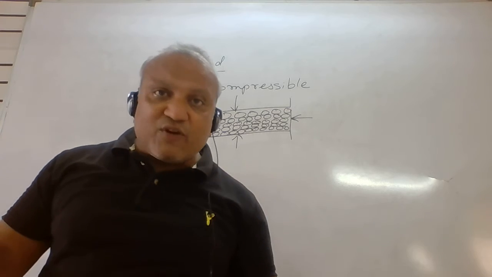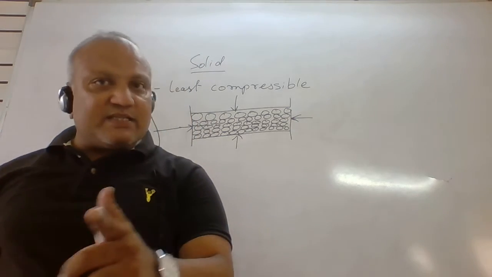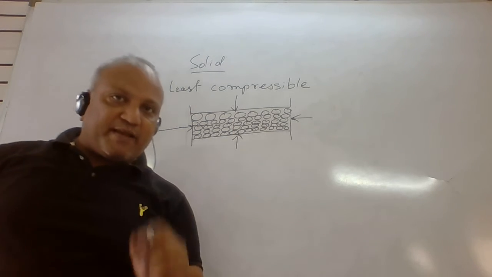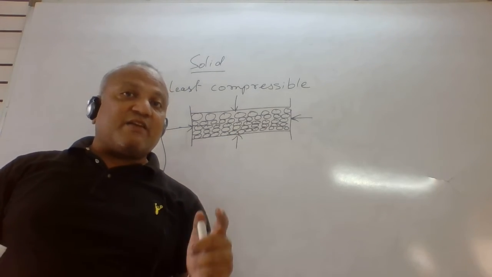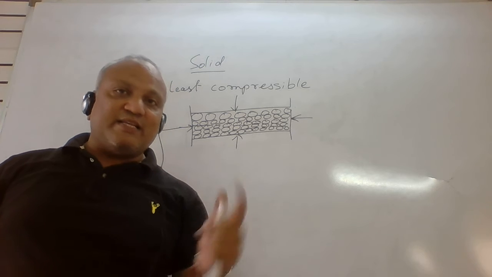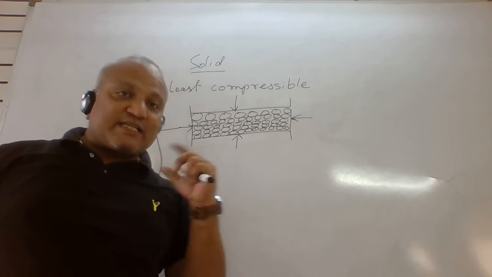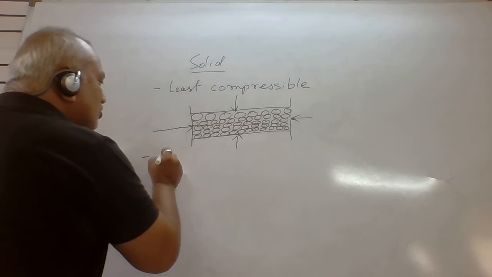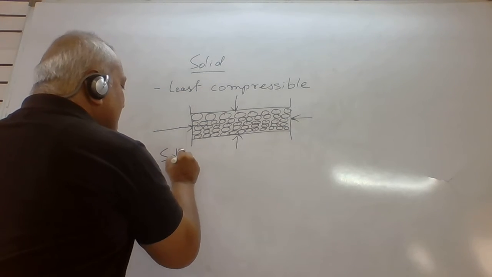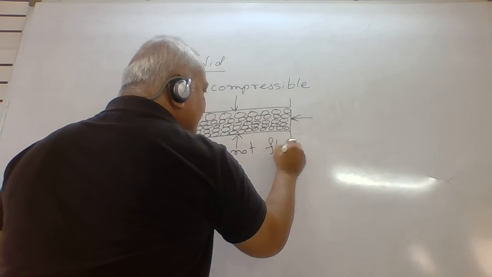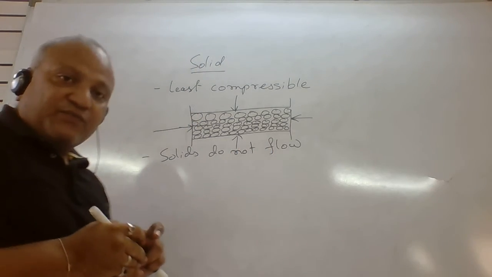But what is the reason for that? The reason is the arrangement of the particles in the matter. The particles are very close to each other, and this is the reason why they are least compressible. Second thing, the solids do not flow.